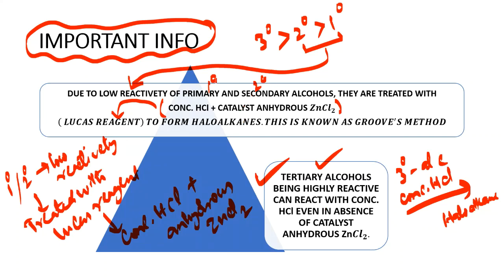So when you are treating the primary alcohol and secondary alcohol with the Lucas reagent to get haloalkane, this is known as Groove's method. Let us understand it in detail. Let's take the primary alcohol here, CH3CH2OH. This is our primary alcohol. You know that primary alcohol has to be treated with the Lucas reagent.